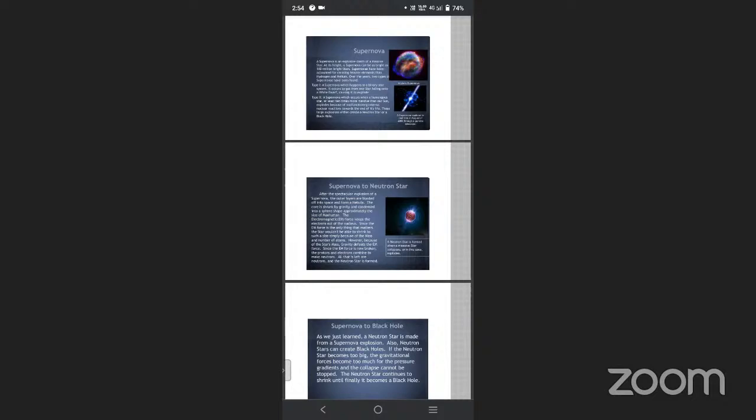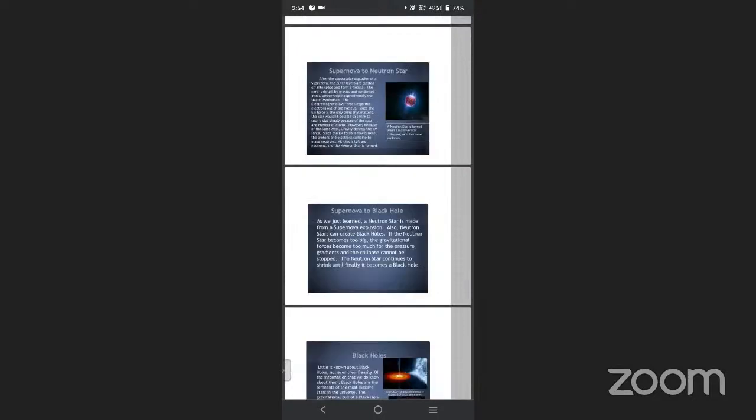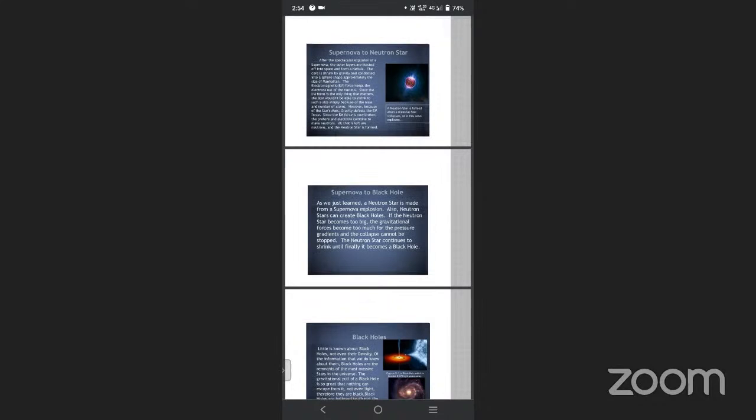Next, supernova to neutron stars. After the spectacular explosion of a supernova, the outer layers are blasted into space all over and form a nebula. The core is shrunk by gravity and condensed into an approximately spherical shape.